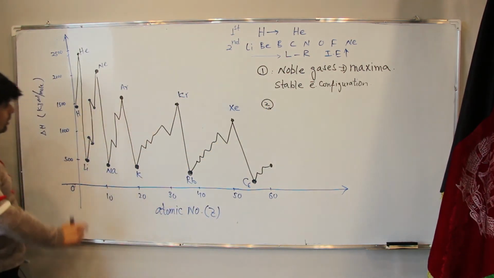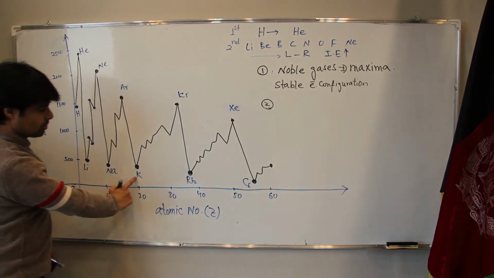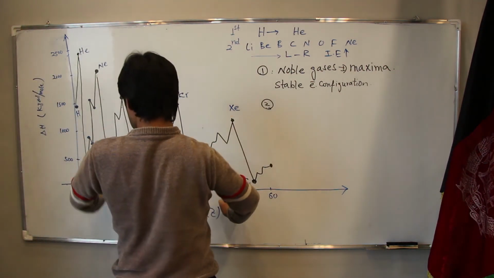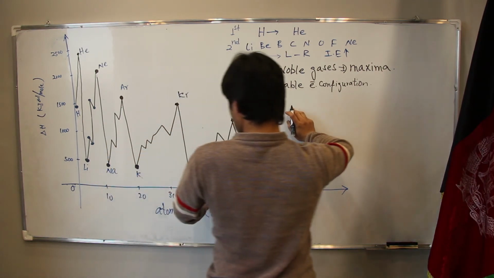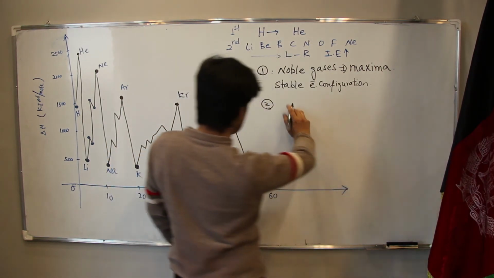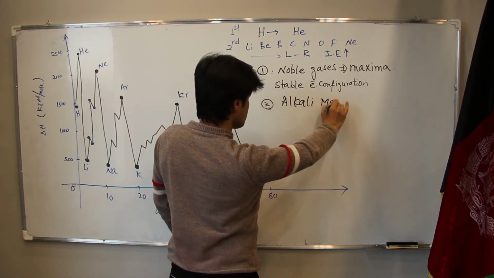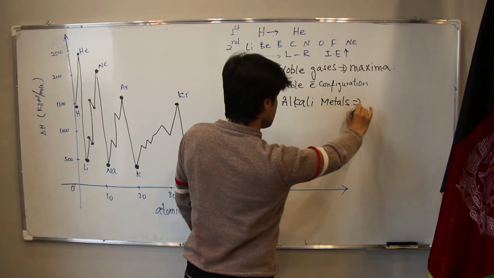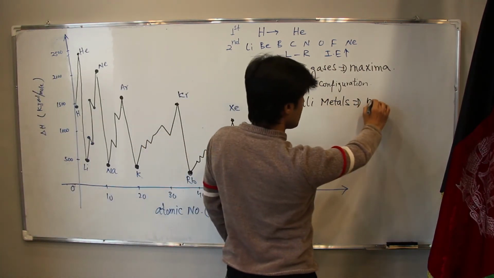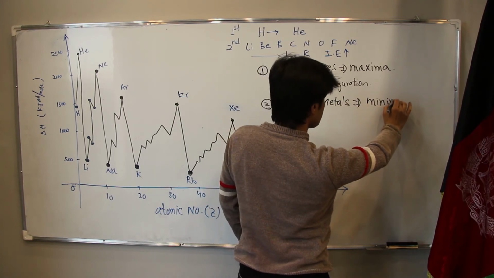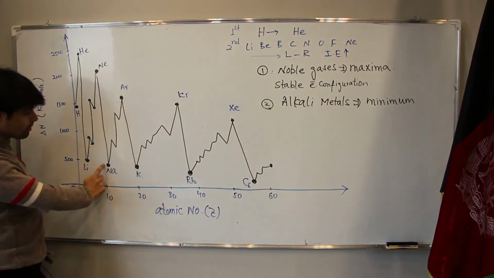For minima, we have hydrogen, lithium, sodium, potassium, rubidium, cesium. Lithium, sodium, potassium, rubidium, and cesium are alkali metals. They are in the minimum location.